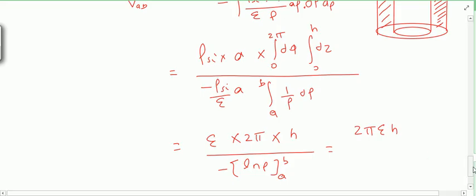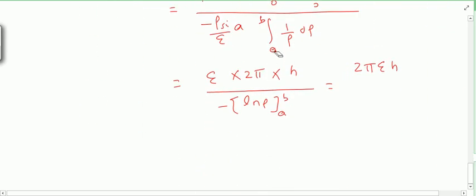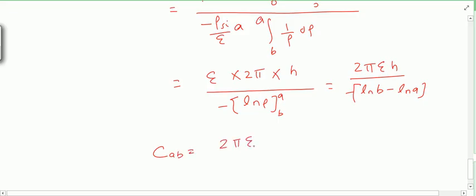Here we are finding VAB, right? So for VAB I have to put lower limit as B and upper limit as A here. This mistake I have done, you can correct it. So here also the limits will be from B to A. After solving, this will come as ln B minus ln A, with a minus sign. After simplifying, the capacitance due to a coaxial cable will be coming as ln B by A.